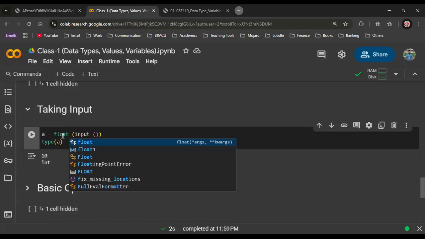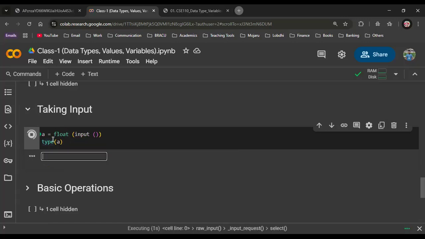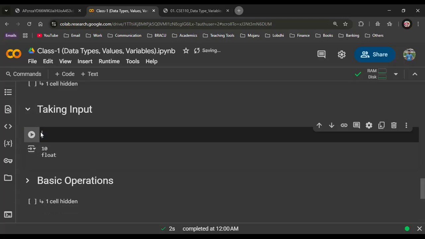Float. Okay. Sir, now, does it randomly generate an input? No. I am giving it from my keyboard. Oh, I see. You can also give it. You will practice it. No problem. I thought 10 randomly popped up. No. I am giving it. Okay. I see.